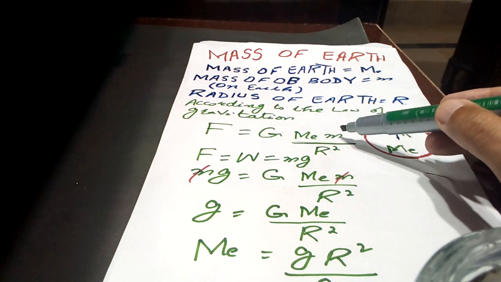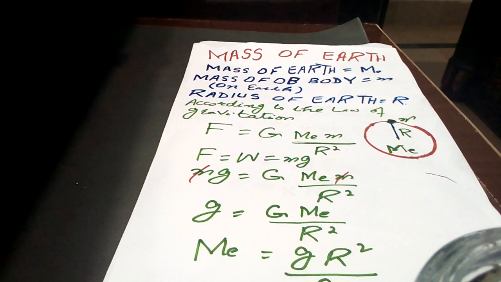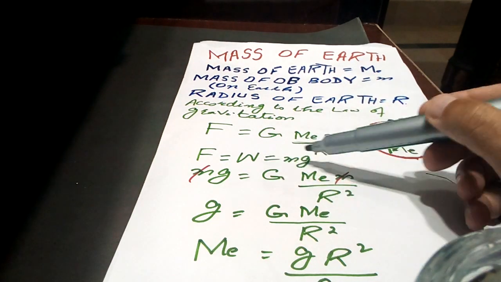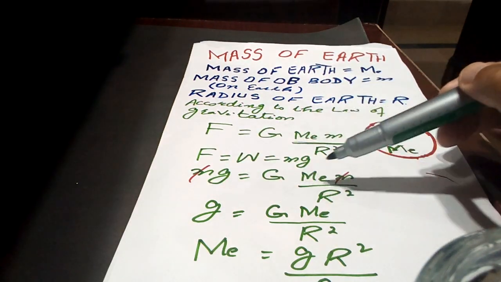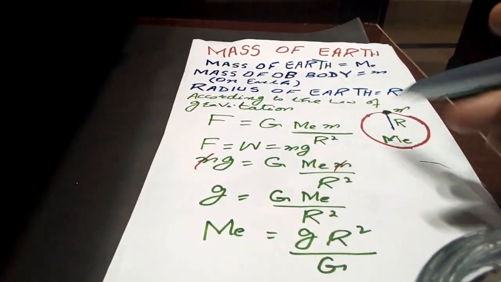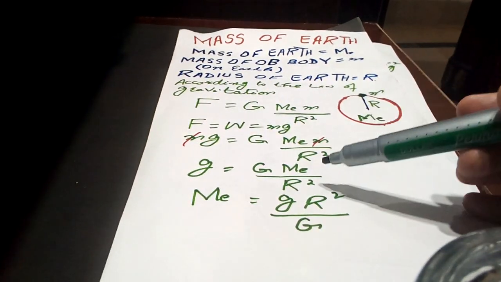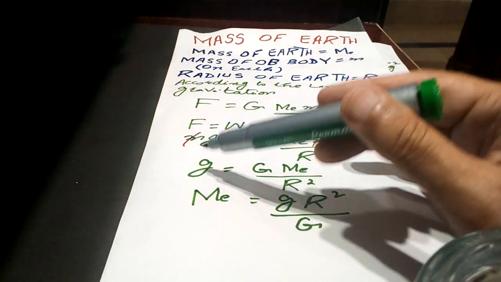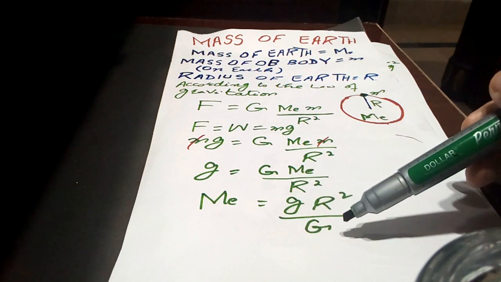Here me is the mass of Earth, m is the mass of the object, and r is the radius of Earth. We know that the force by which Earth attracts a body towards its center is known as weight. So this gravitational force F is equal to W, and we can replace F by mg. The mass m can be cancelled, and we have g is equal to capital G me over r square. Multiplying both sides by r square and dividing by G, we get me is equal to g r square over capital G.